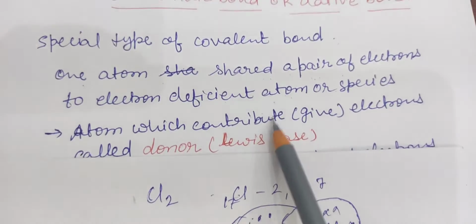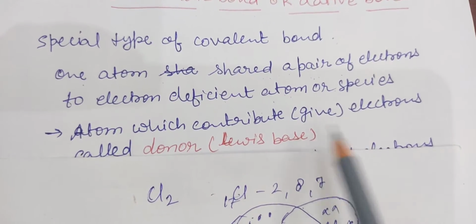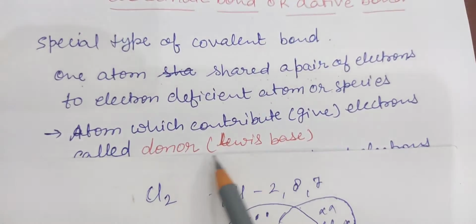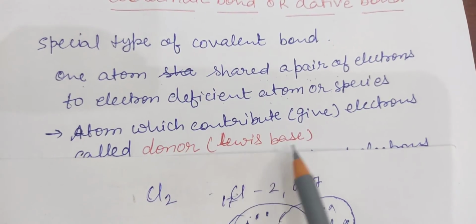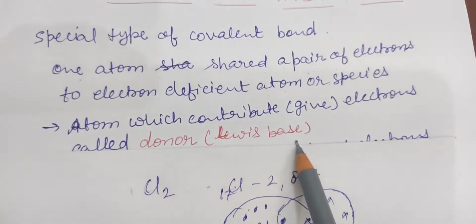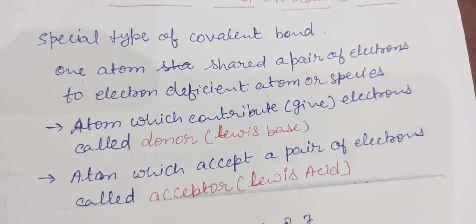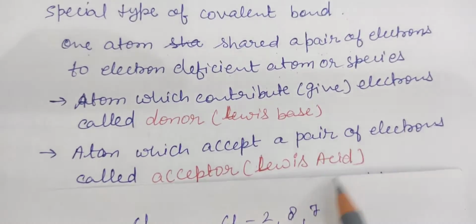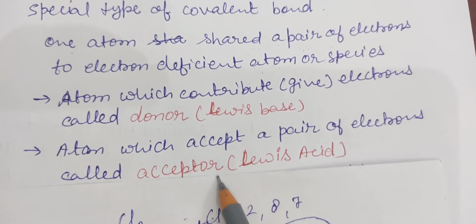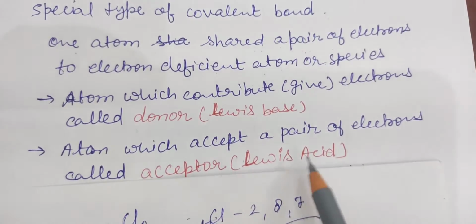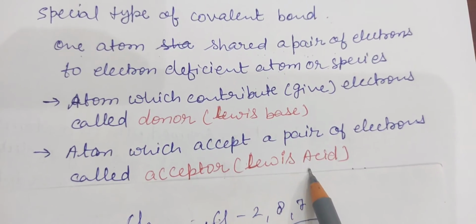The atom which contributes, means gives, electrons to the other atom is called the donor, and according to Lewis theory it is the Lewis base. The atom which accepts a pair of electrons is called the acceptor, which is the Lewis acid. Lewis acids are electron acceptors.